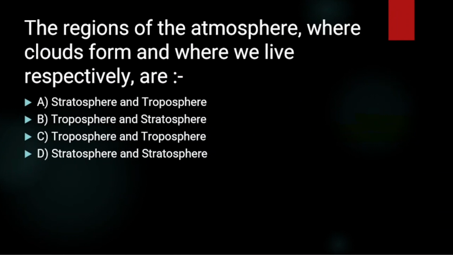So beginning with the very first question: the regions of the atmosphere where we live and clouds form are, respectively. We have to tell which is the correct option among the following. So the answer is option C. I recommend answering the questions in the comment box. It will be a very interactive way to study this chapter.